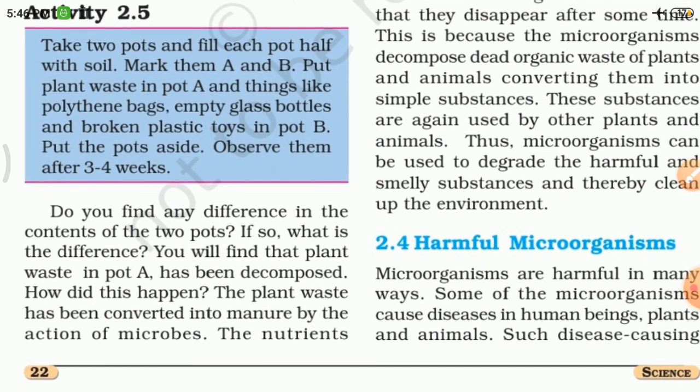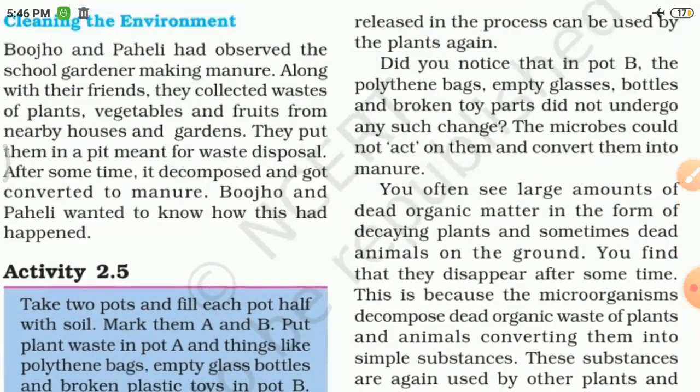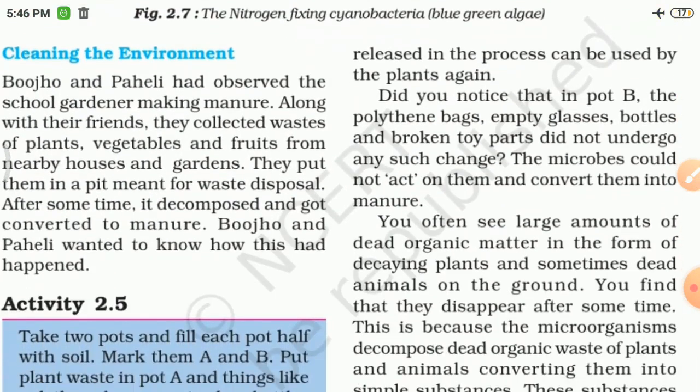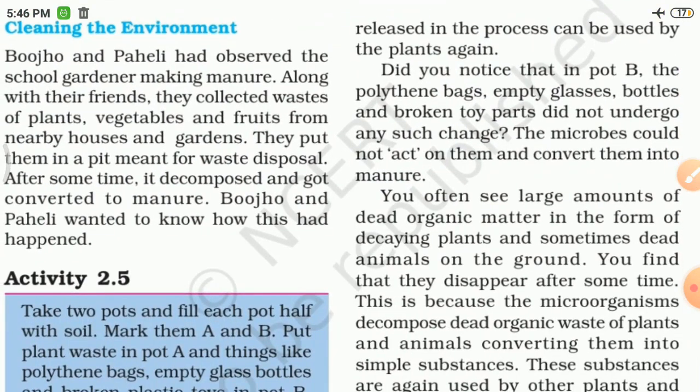The nutrients released in the process can be used by the plants again. Did you notice that in pot B, the polythene bags, empty glasses, bottles, and broken toy parts did not undergo any such change? The microbes could not act on them and convert them into manure.